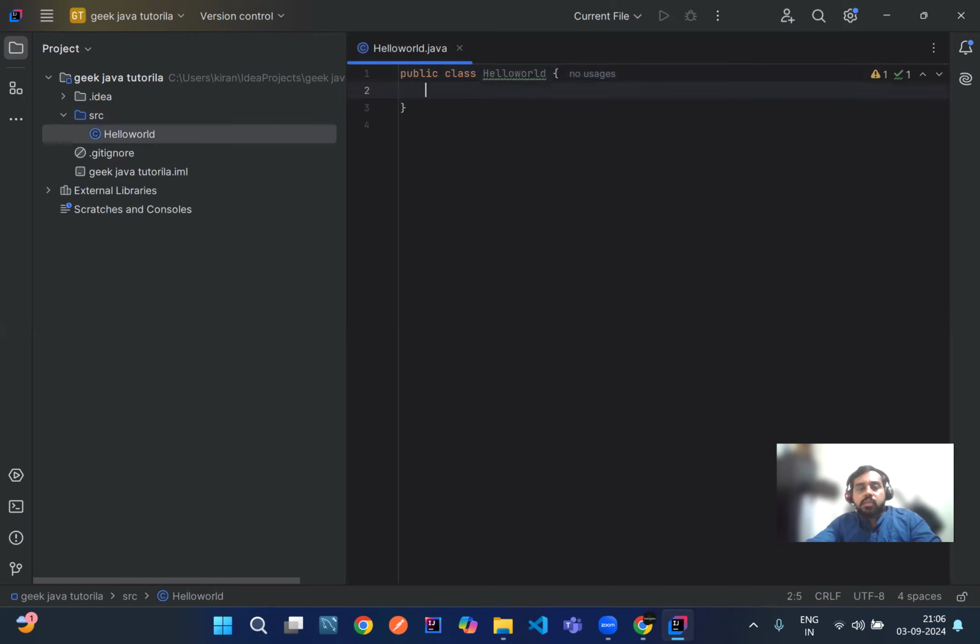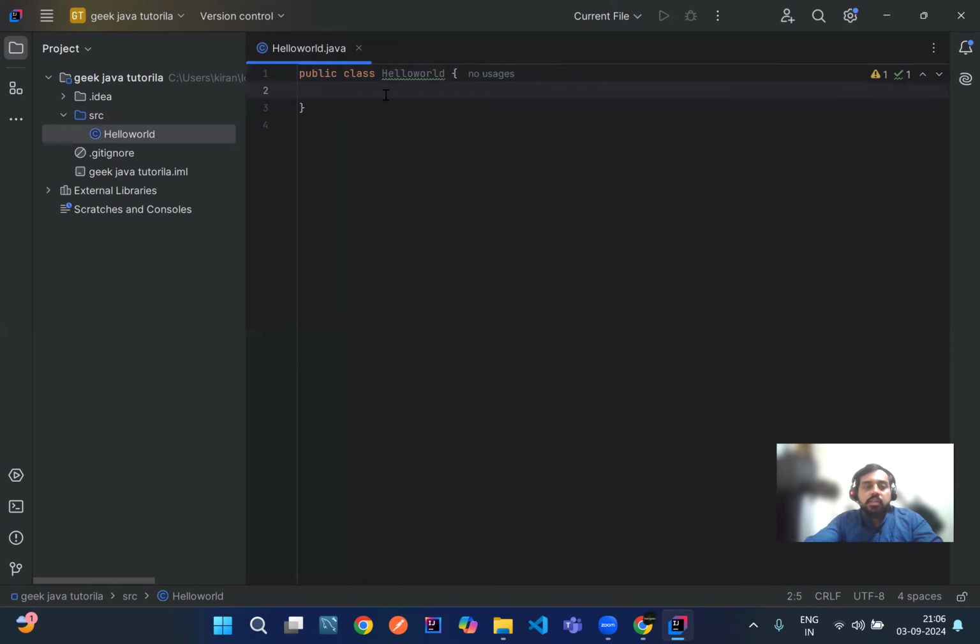So the main class will always be under public. What this public and everything is, we can discuss in the access modifiers topic in our coming videos. So right now we just keep it as it is. In that, you just type main. IntelliJ will suggest some keywords. Just click on enter. It will create a statement called public static void main.